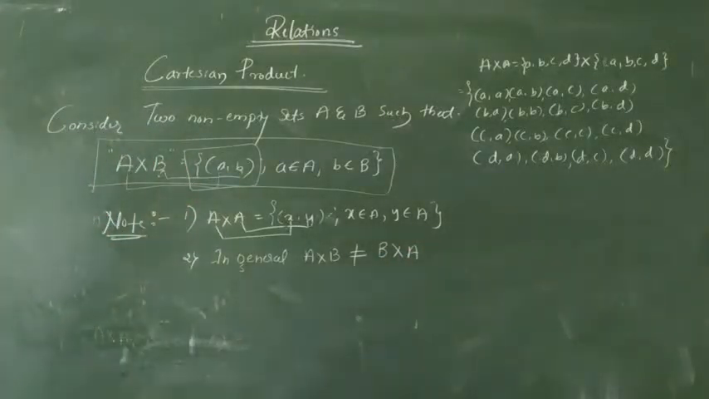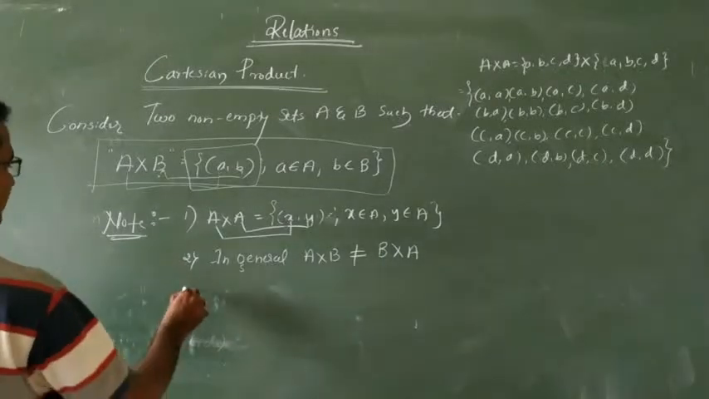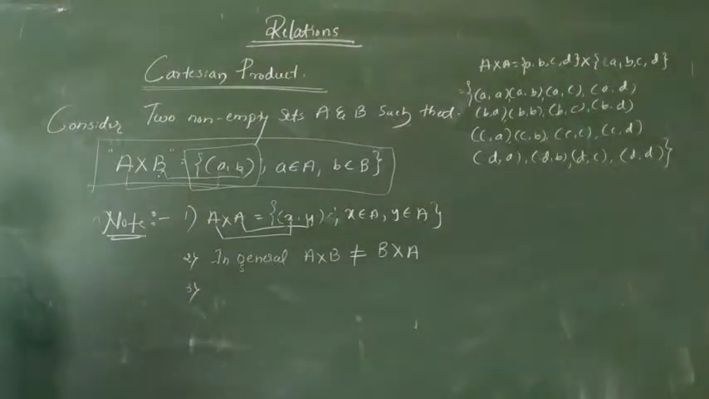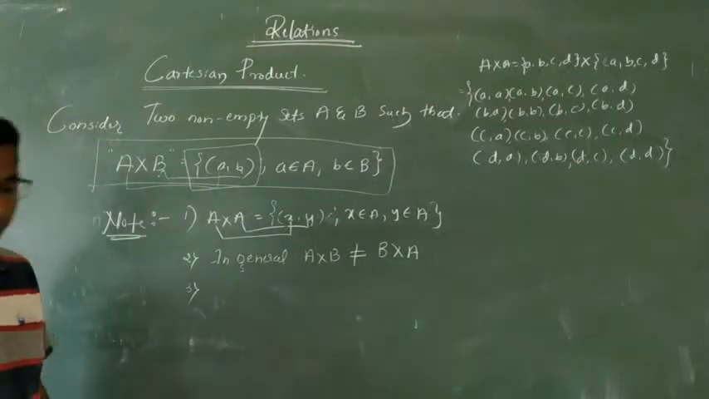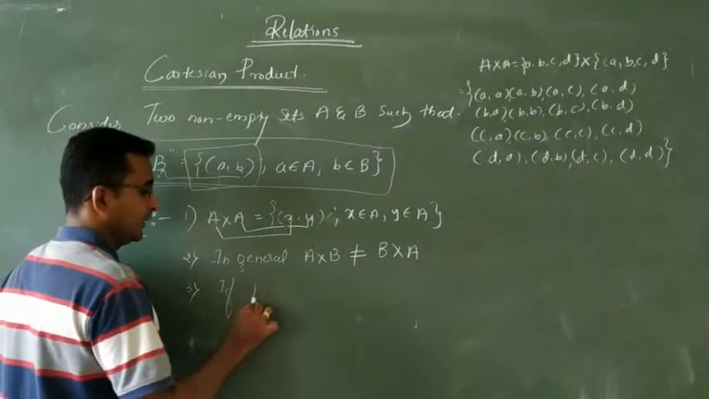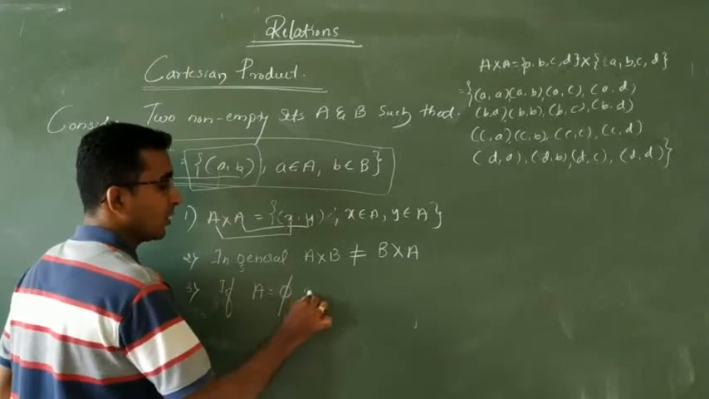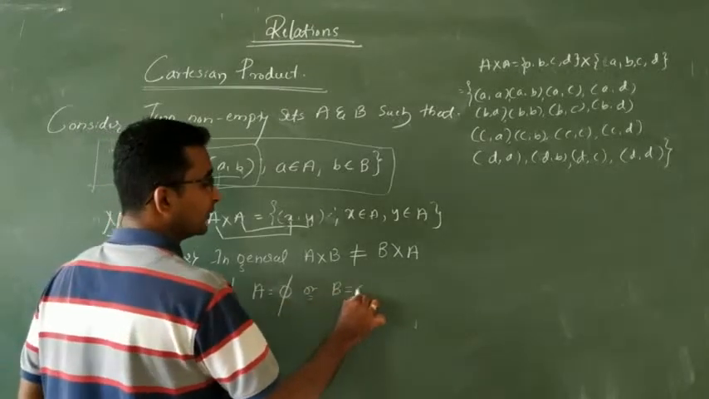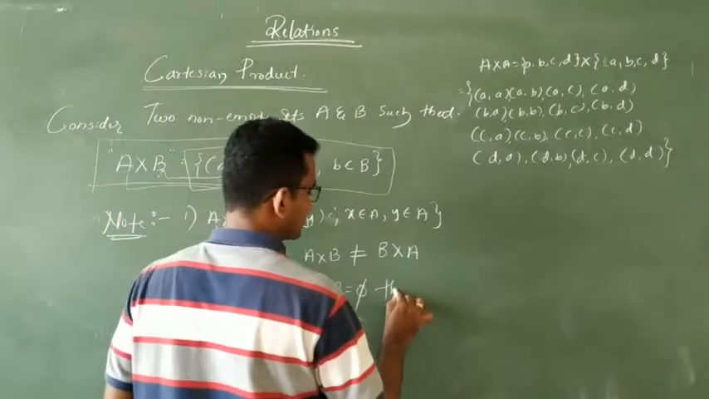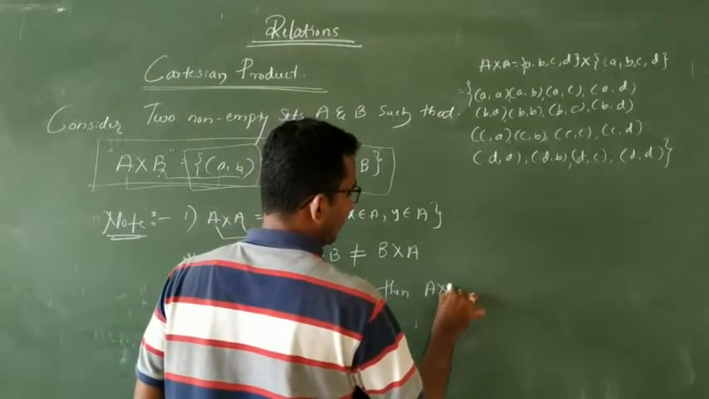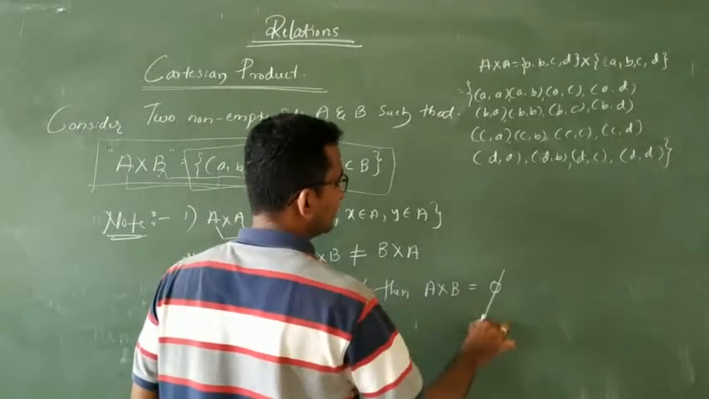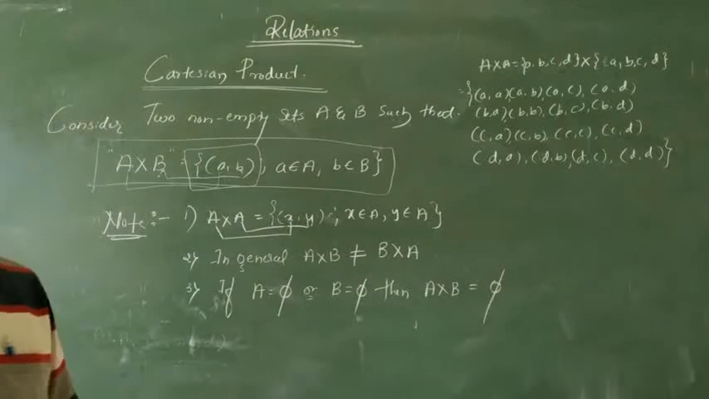Whenever you do the Cartesian product of A into B, it is always not equal to B into A. The third one: if A is equal to the null set or B is equal to the null set, then A into B also is equal to the null set.